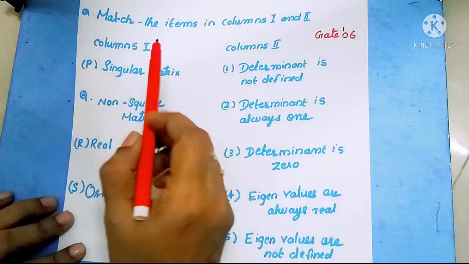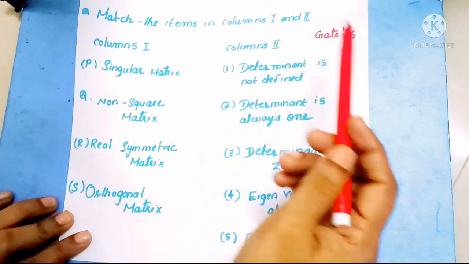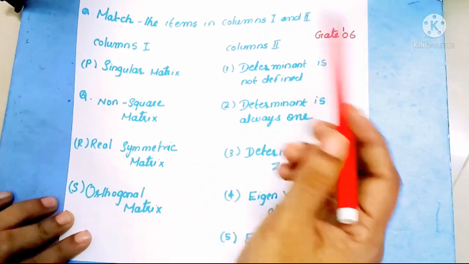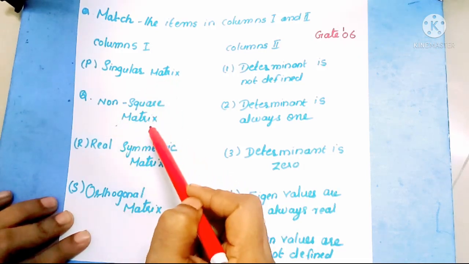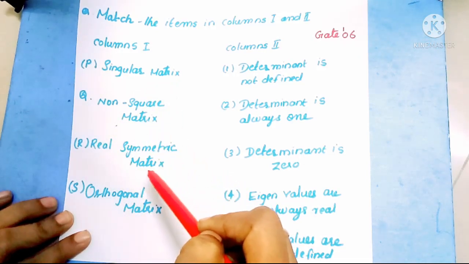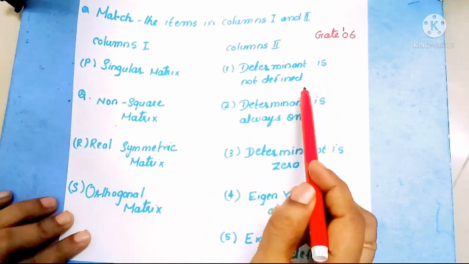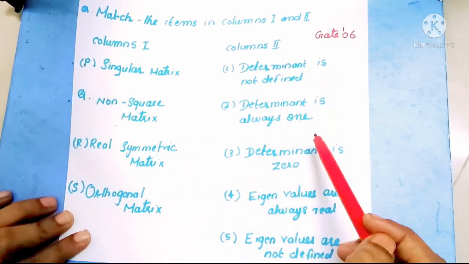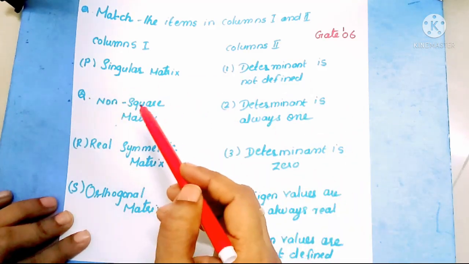Next question. Match the items in column 1 and column 2. This is a GATE 2006 question. Column 1: singular matrix, non-square matrix, real symmetric matrix and orthogonal matrix. Column 2: determinant is not defined, determinant is always 1, determinant is 0, eigenvalues are always real, eigenvalues are not defined. So we can discuss one by one.